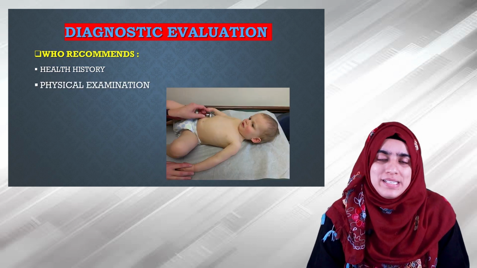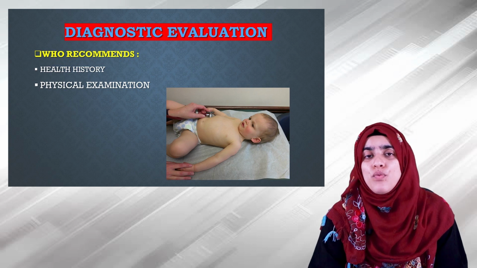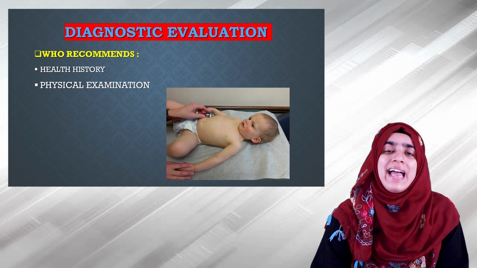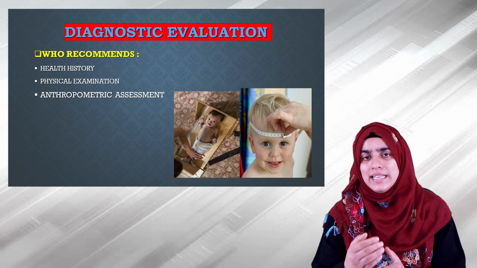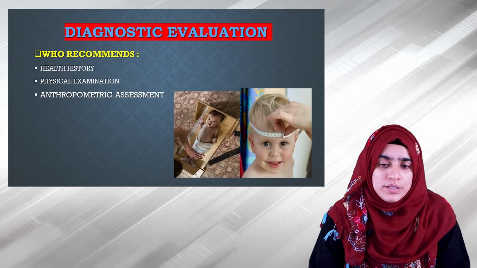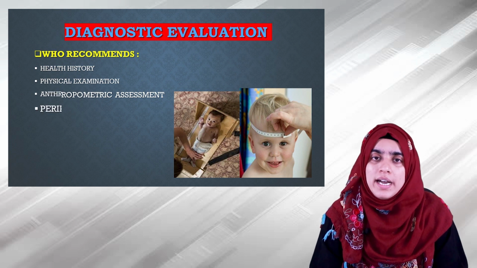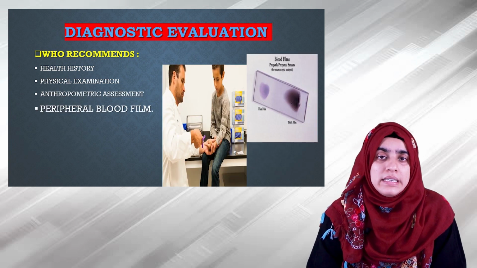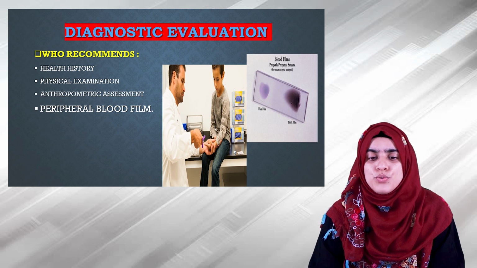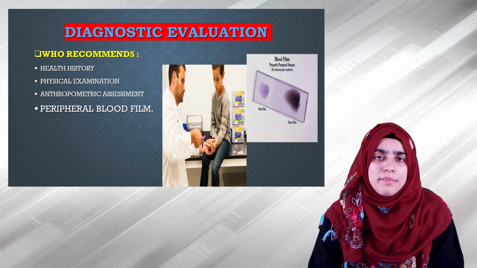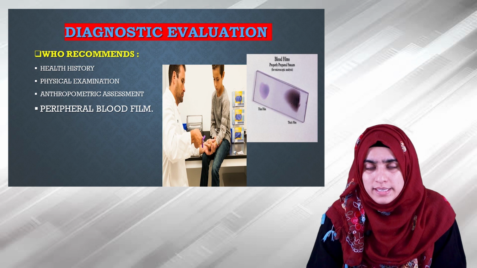Then comes a thorough physical examination, which helps to find out the disease with the help of some clinical features. Anthropometric measurement is to be done to reveal the weight for age as well as the weight for height. Then the peripheral blood film is taken to show microcytic or macrocytic red blood cells.